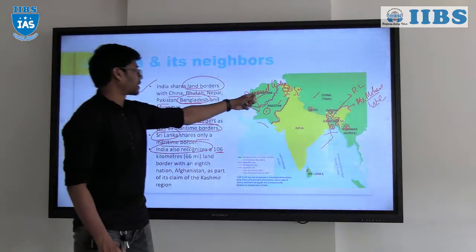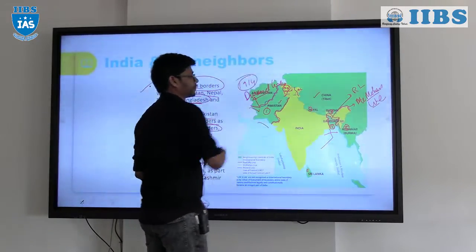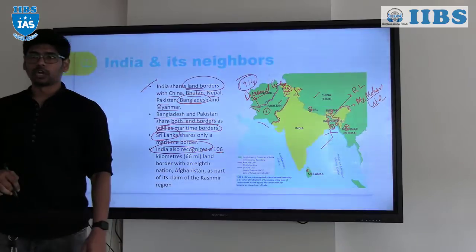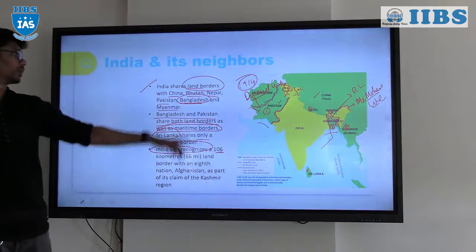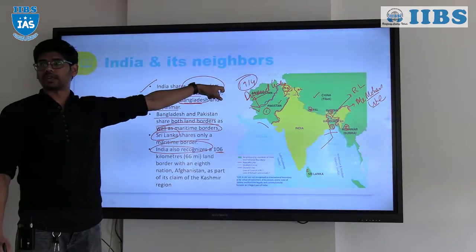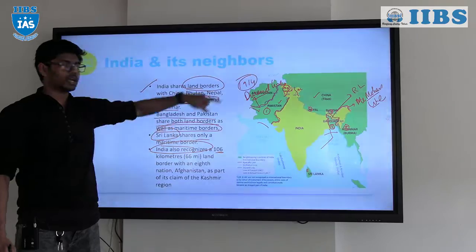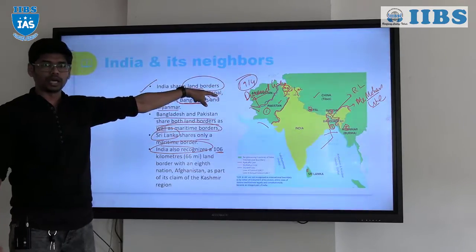The boundary between Pakistan and Afghanistan was drawn in 1914, Shimla Agreement, right? The boundary between British India and Afghanistan after the Second Anglo-Afghan War was actually drawn by Sir Durand, and it is called the Durand line.